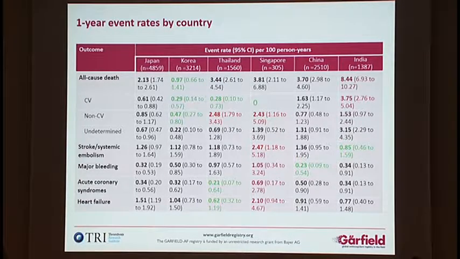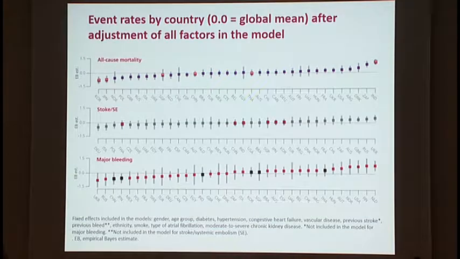Now, all the data that we've so far looked at in these Asian countries has been unadjusted data. They're just the crude rates. So the slide that I'm now going to show you will show you adjusted rates. You'll see that the adjustment involved the classical risk factors for bleeding and for thromboembolism. The statistic that is used is called the empirical Bayes estimate, and the global mean value, 0.0, is indicated by